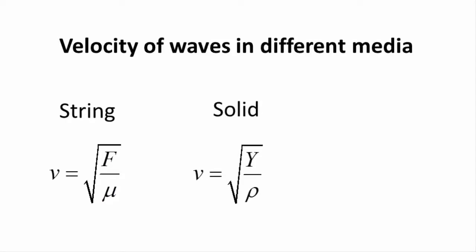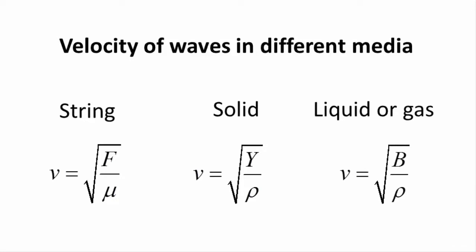In the case of a wave traveling through solids, that equation takes the form of the velocity being equal to the square root of the elastic or Young's modulus of the material, Y, divided by its volumetric density, rho. For a wave traveling through a liquid or gas, that expression takes the form of the velocity being equal to the square root of the bulk modulus of the material, B, divided by its volumetric density.